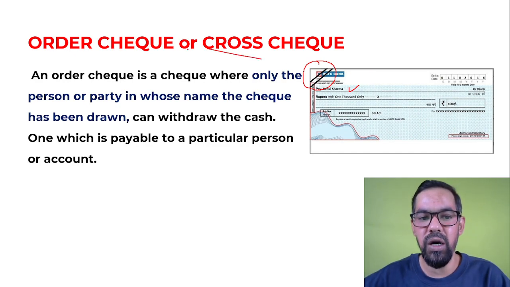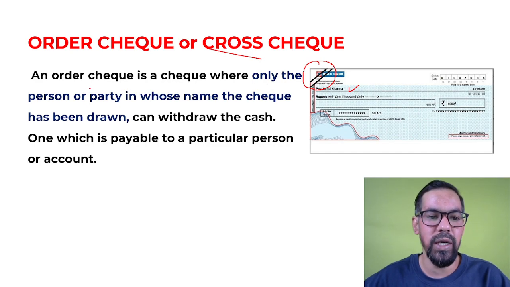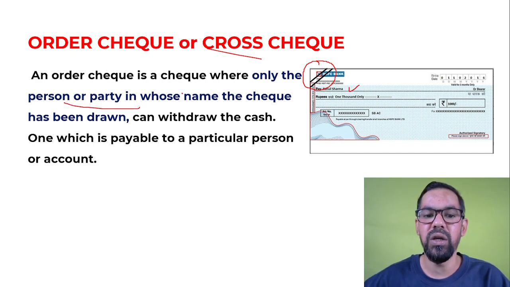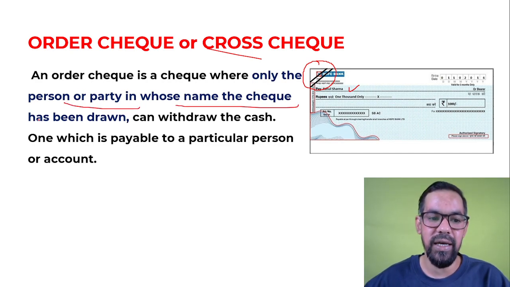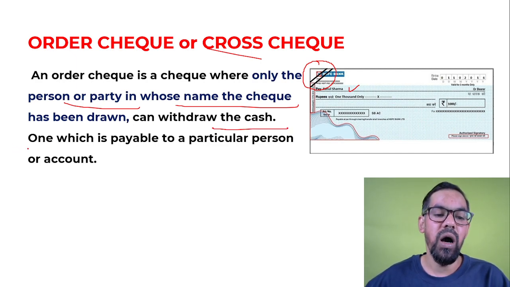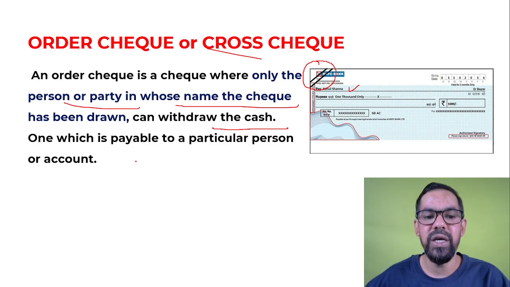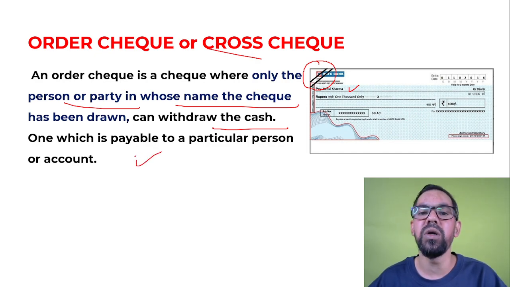An order check is a check where only the person or party in whose name the check has been drawn can withdraw the cash, which is payable to a particular person or account. So it is not like these can be withdrawn over the counter.